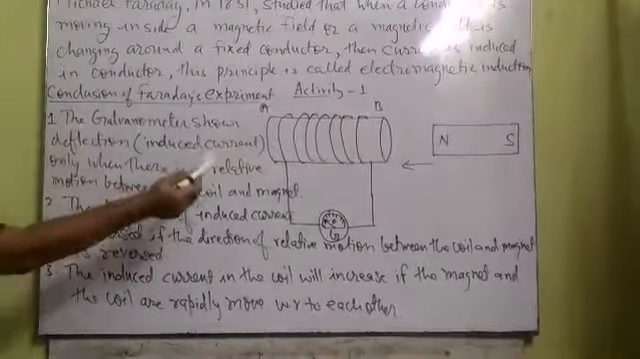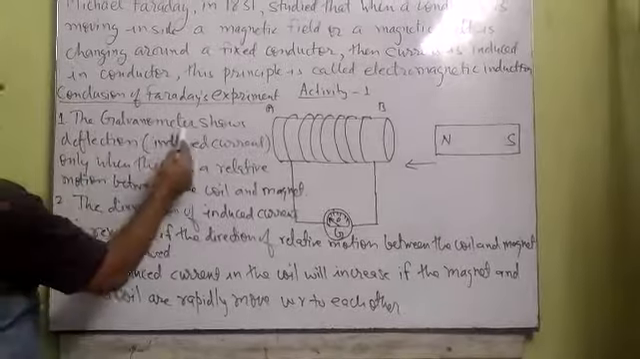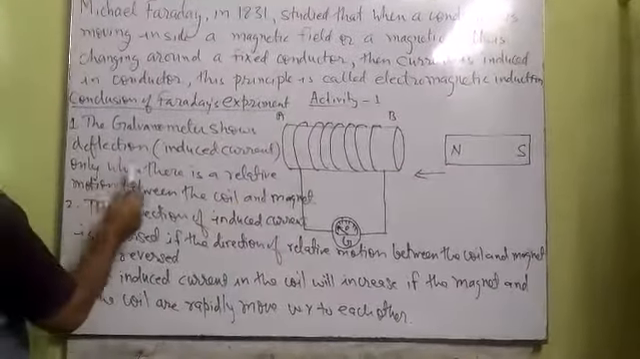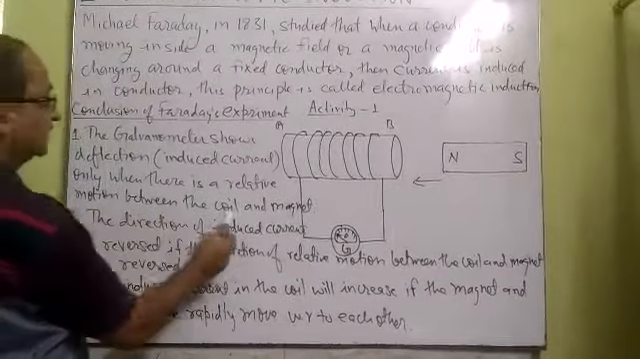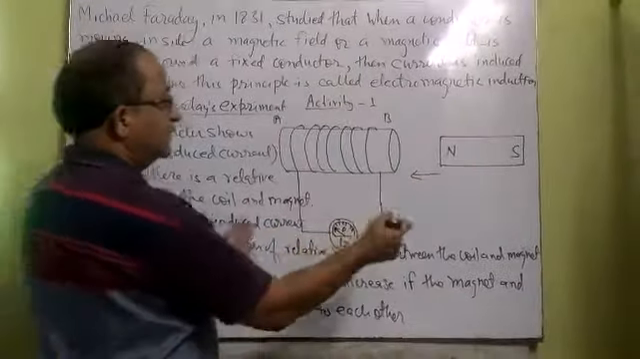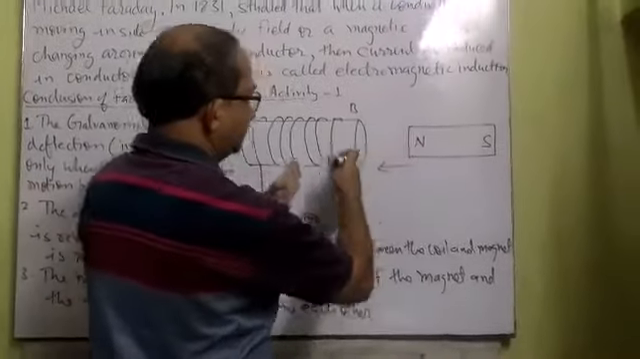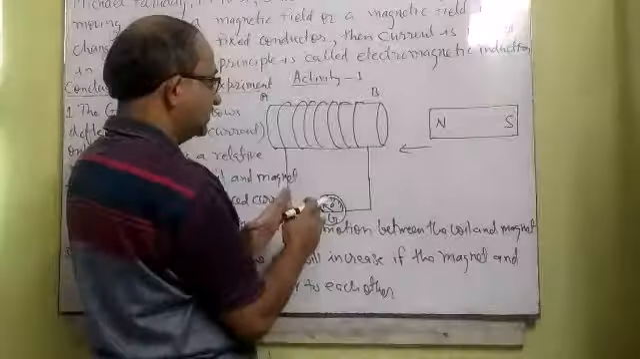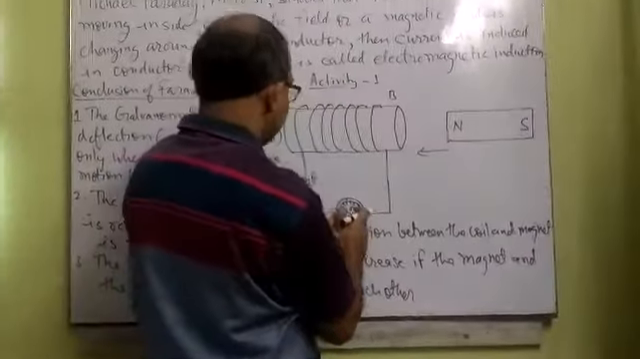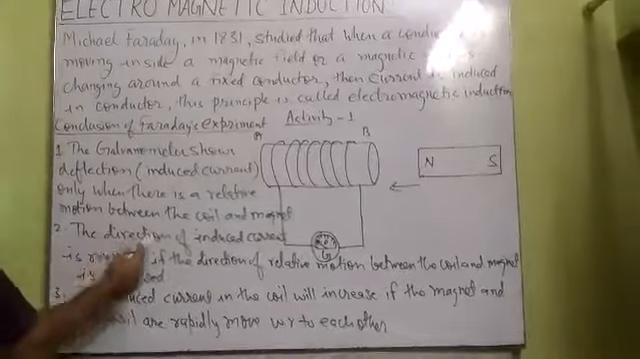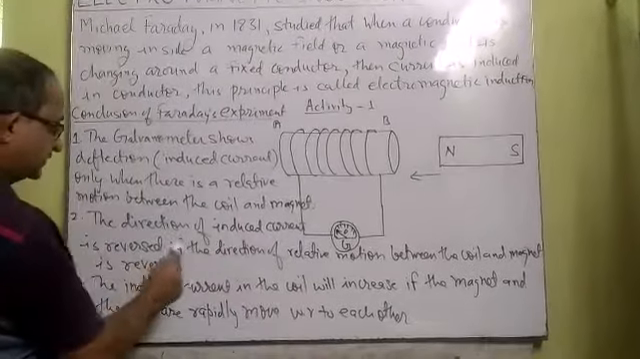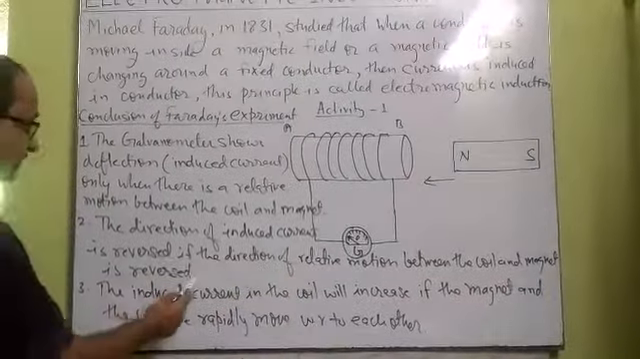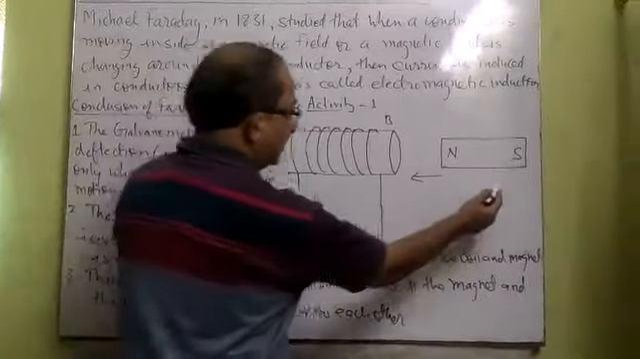The conclusion of Michael Faraday's activity is: the galvanometer shows deflection, meaning induced current in the coil, only when there is a relative motion between the coil and the magnet. When we keep the magnet stationary with respect to the coil, with no motion between them, the induced current will be 0, and the galvanometer comes to its initial position. Second point, the direction of induced current is reversed if the direction of relative motion between the coil and the magnet is reversed, which we have already discussed.